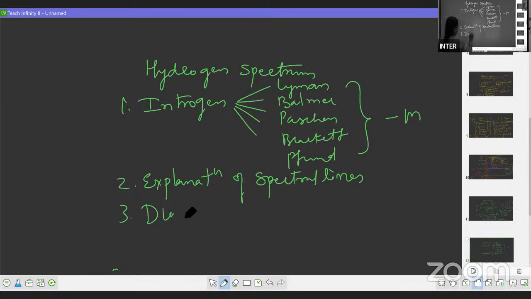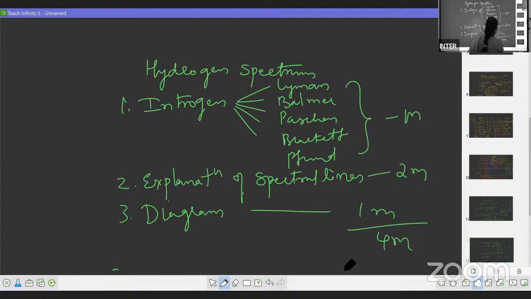The next, after this, the third point is the diagram. So this is 1 mark, this is 2 marks, so the total is 4 marks. You will get marks for what you write. In the introduction, write two lines: when electric current is passed through hydrogen gas, the electron gets excited to a higher state, and in the higher state the electron is unstable. So to get stability, it will try to come to a lower energy state.